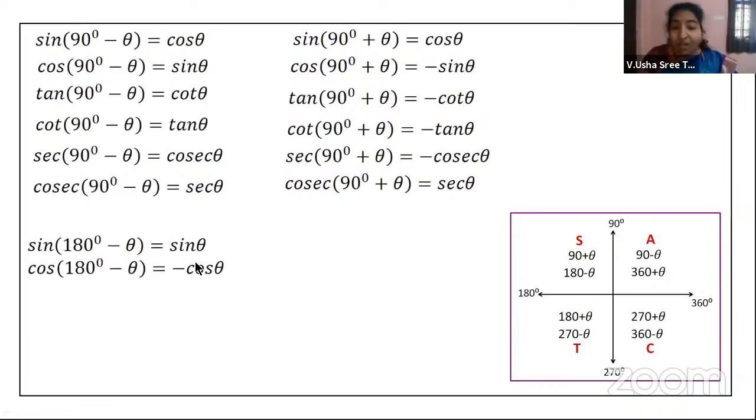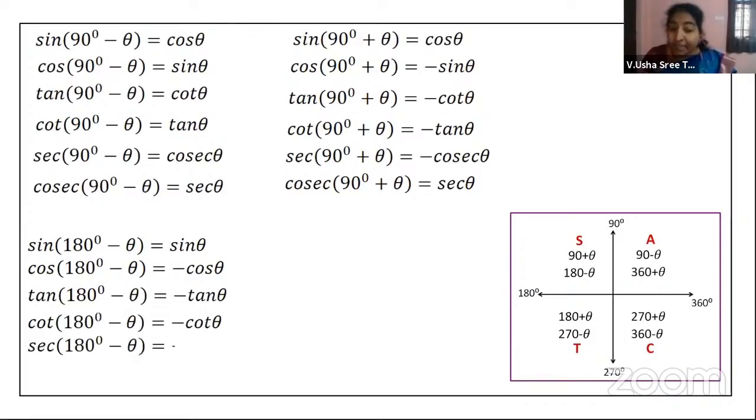Now, keeping this small logic in mind, cos of 180 minus theta is minus cos theta, because cos is negative in the second quadrant. Tan is also negative in the second quadrant. Cot is negative in the second quadrant. Secant is negative in the second quadrant. Cosecant will be positive, right?